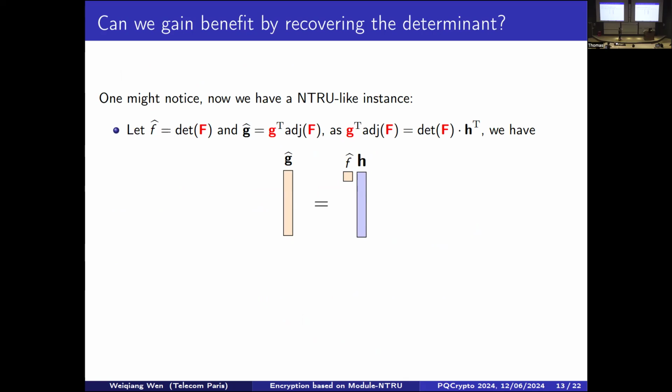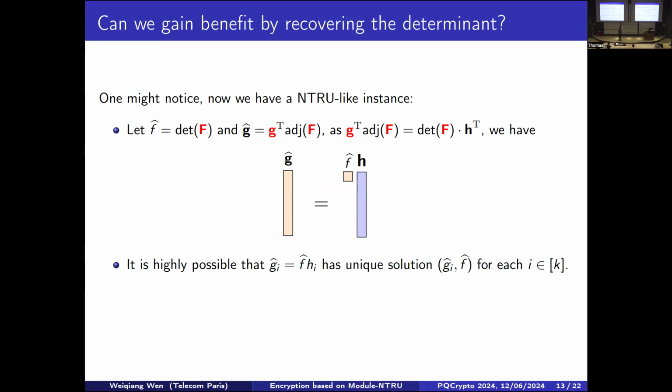Then the relation can be represented in this figure form. If we focus on only one single equation in this equation system, it's exactly like an original NTRU instance, right? And with our parameter, such an instance is expected to have only one unique solution. So solving only one single equation already provides us the F hat, therefore the determinant of F. So it seems it really helps.